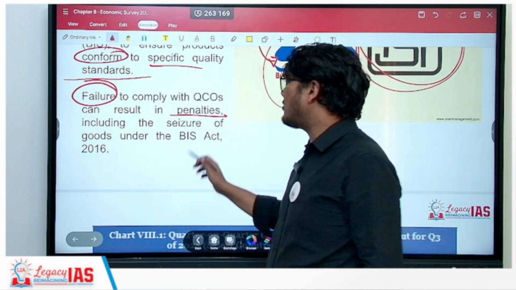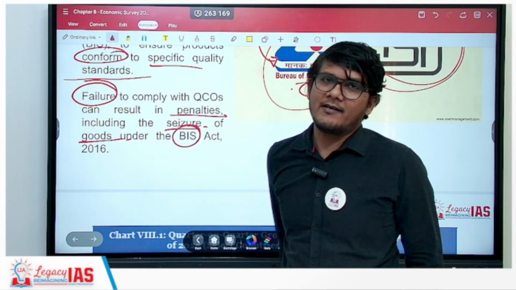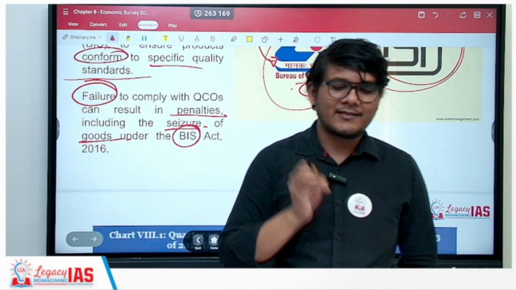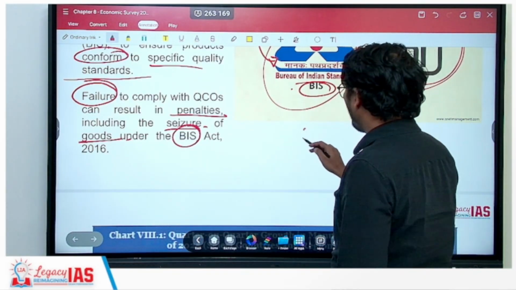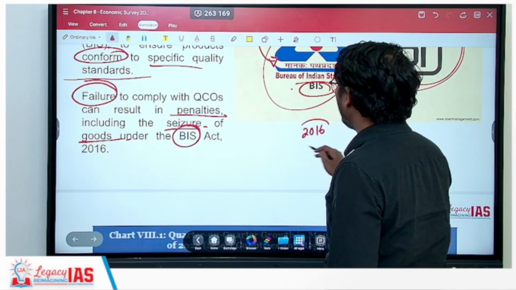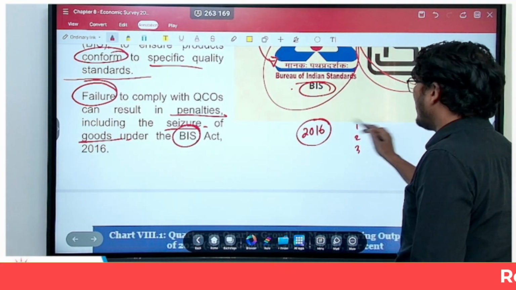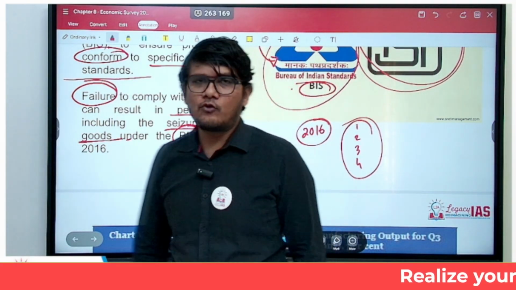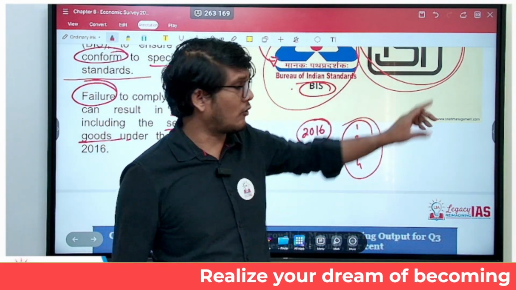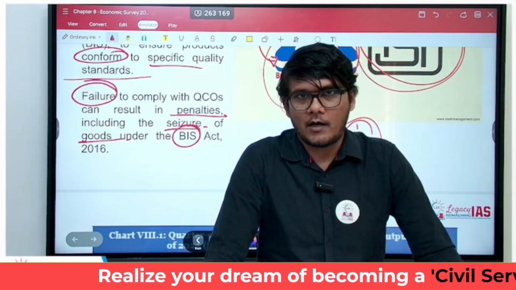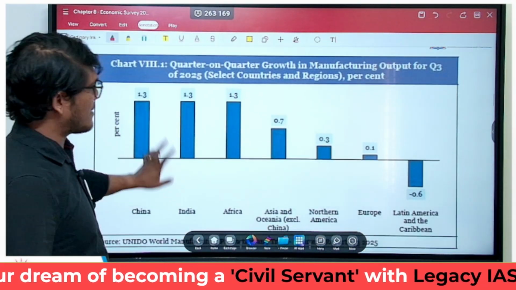There can be seizure of the goods that are there under the Bureau of Indian Standards Act of 2016. So this becomes important. In fact, in 2016 there was a question wherein UPSC gave you 3-4 products and then asked which of the following carries the ISI mark. So this becomes important again. The theme can be repeated.